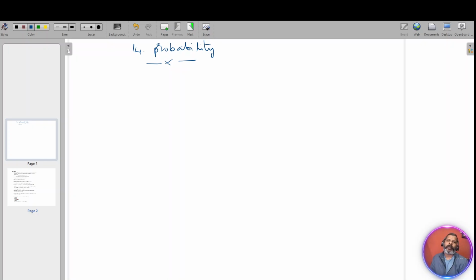What is an experiment? Experiment means, for example, tossing a coin is an experiment. Experiment will always have outcomes. Don't say that when we toss a coin in a place where sand is there, it may not give you head or tail. That's why we say an experiment should have a supported environment. In the supported environment, if you conduct an experiment, it will definitely have outcomes. That's what they do in reality as well. Okay, so experiment.